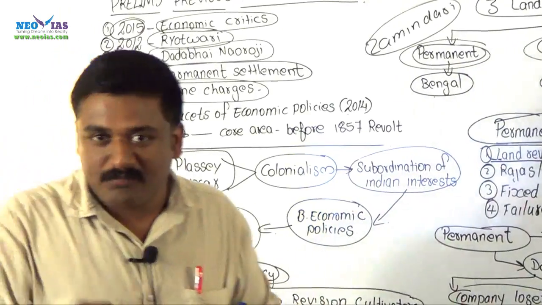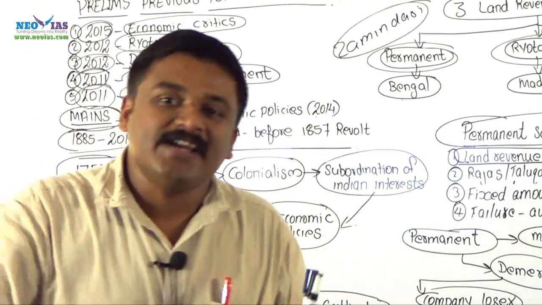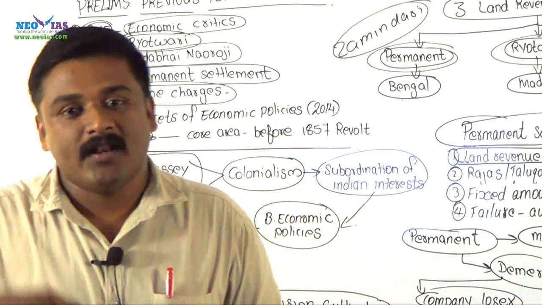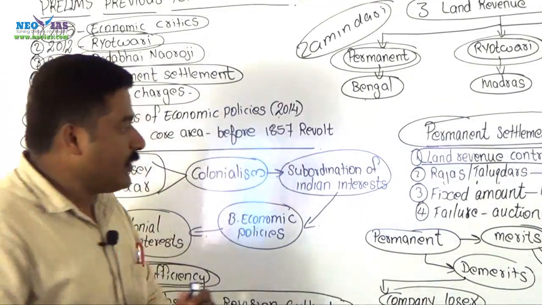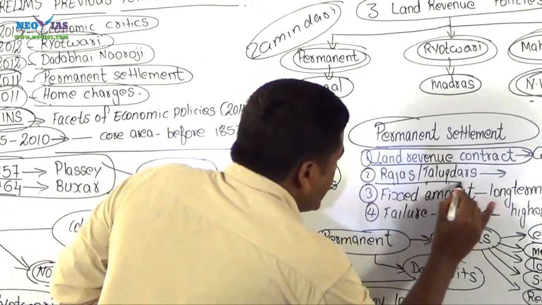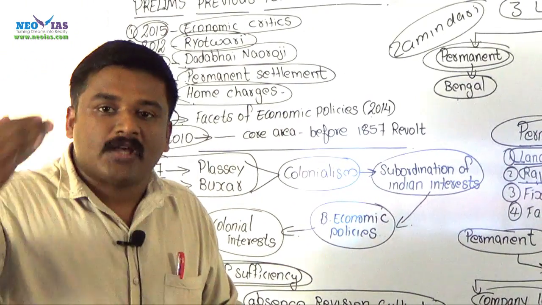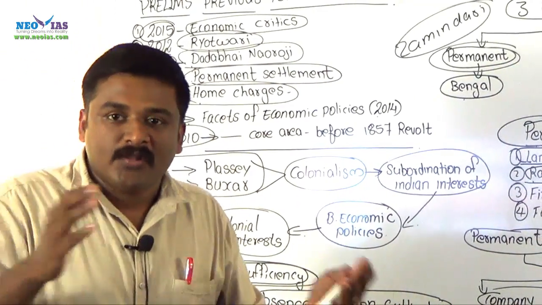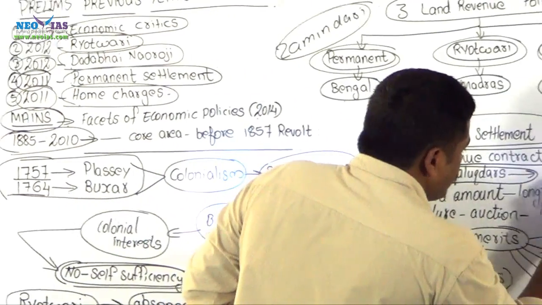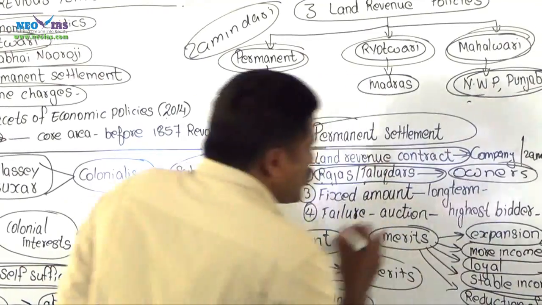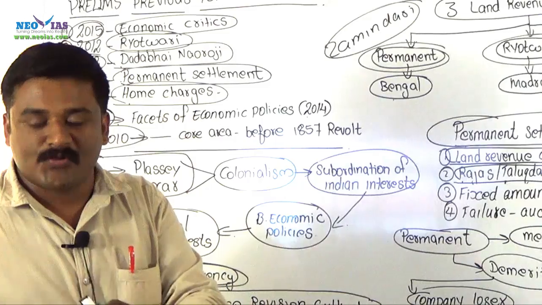It was introduced in Bengal. It was introduced by Lord Cornwallis, and initially it was introduced in Bengal. Later it was implemented in Bihar, Orissa also. And here the zamindar means the old rajas and talukdars. The old rajas and the talukdars in Bengal, Bihar, Orissa, they were converted into owners of the land. As per this settlement, the rajas and talukdars are converted into owners of the land.